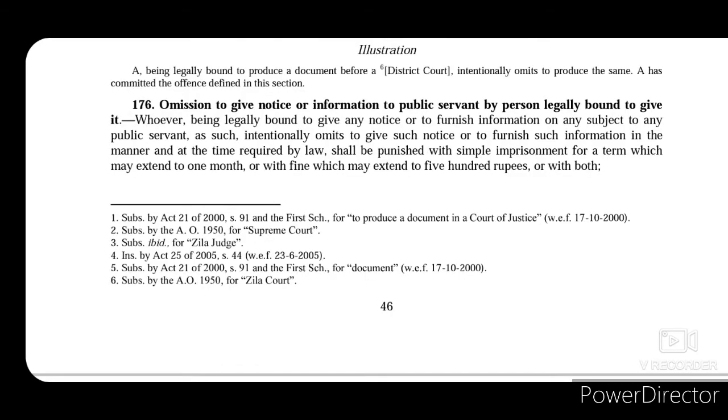Now section 176 seeks to punish persons who are under legal obligation to furnish certain information to public servants and fail to furnish such information. So section 176 deals with those persons who are legally obliged to furnish certain information to the public servants, but they fail to furnish such information. Then that person will be punished with simple imprisonment for a term which may extend to 1 month, or with fine which may extend to 500 rupees, or with both.